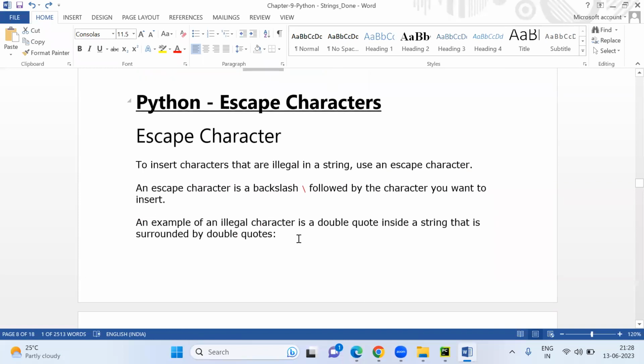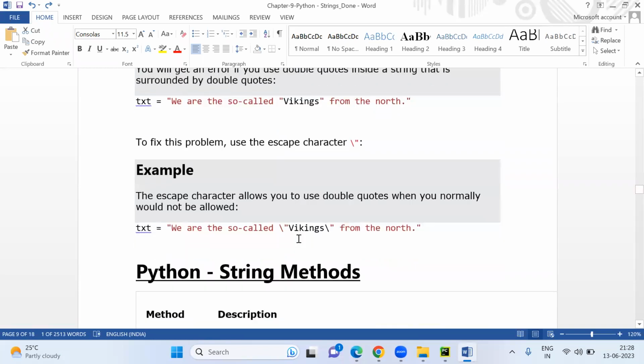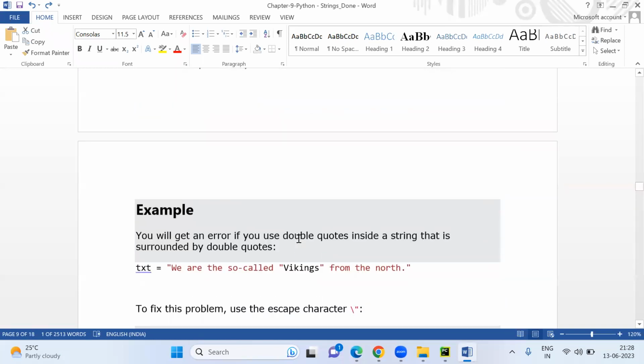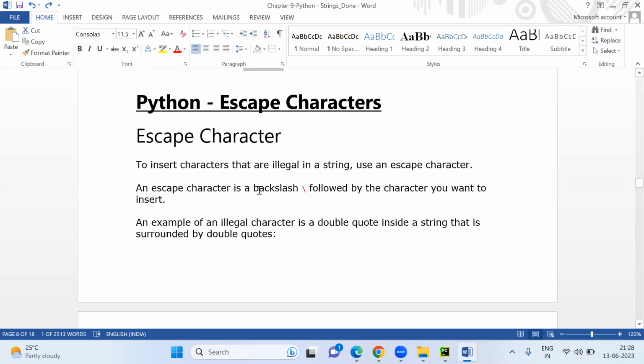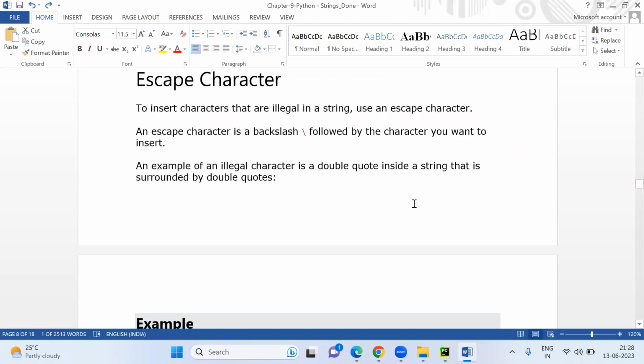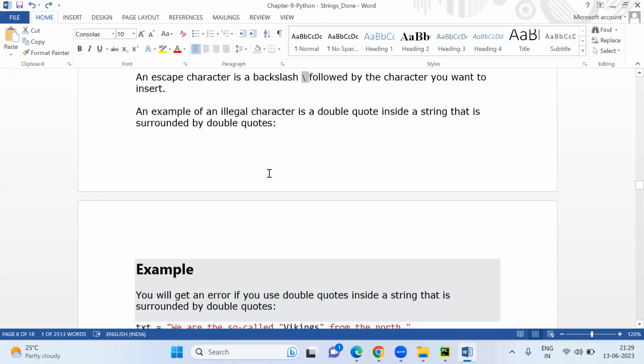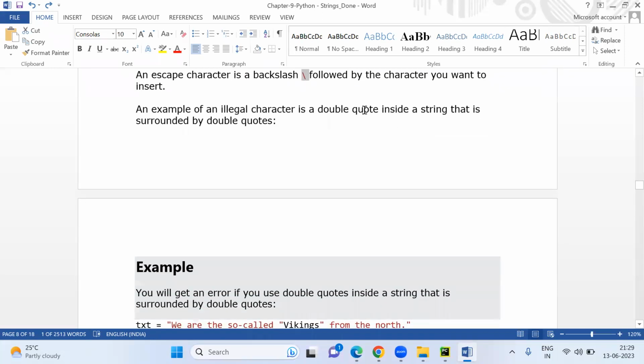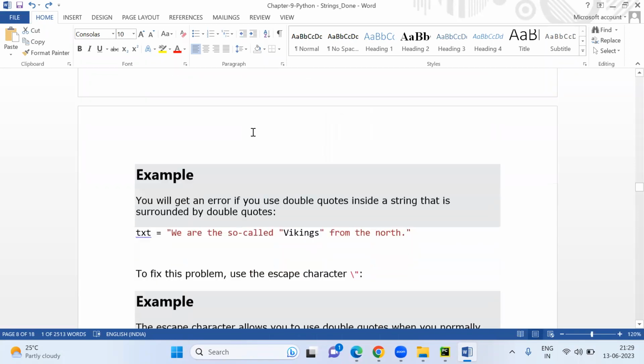Easy to understand. Escape characters. Okay, last one only. To insert characters that are illegal in a string, use an escape character. An escape character is a backslash followed by the character you want to insert. Whatever character you want to insert, you have to use backslash, and you will be able to insert it.